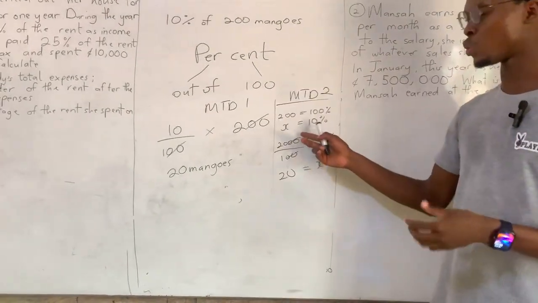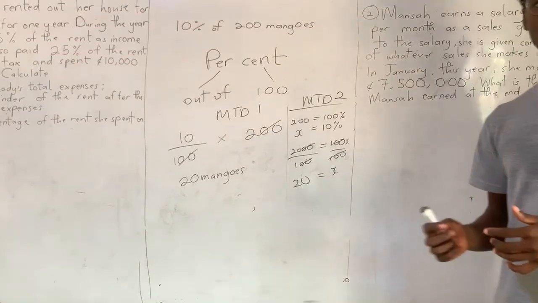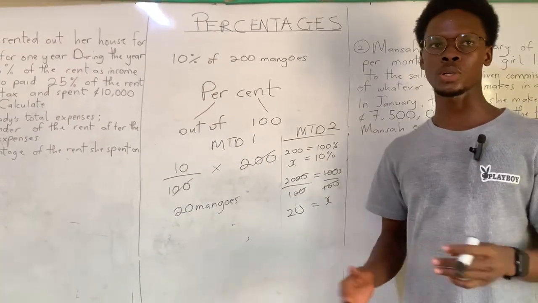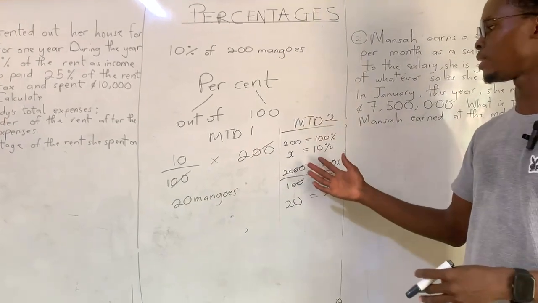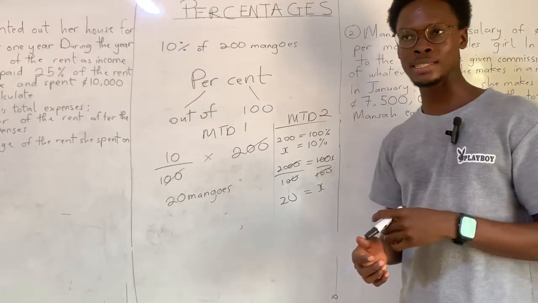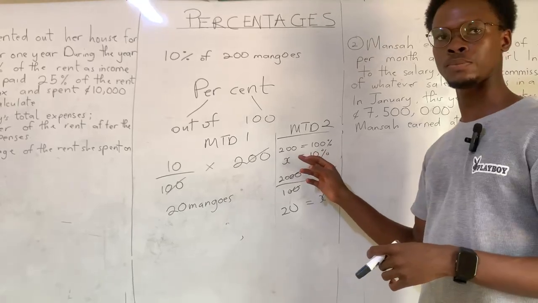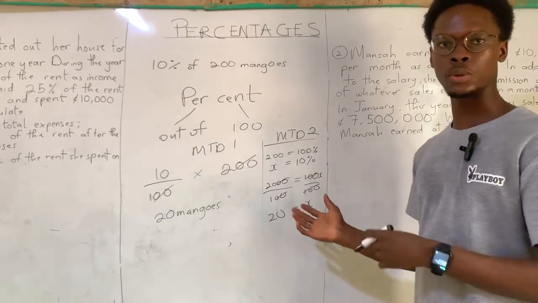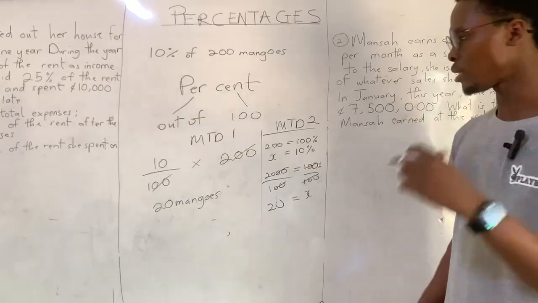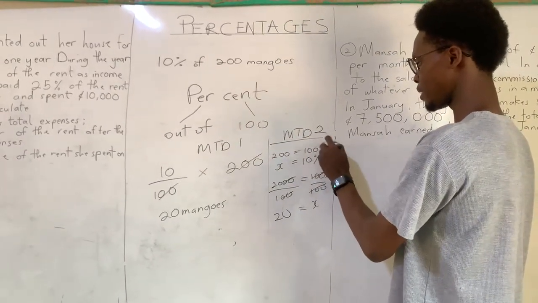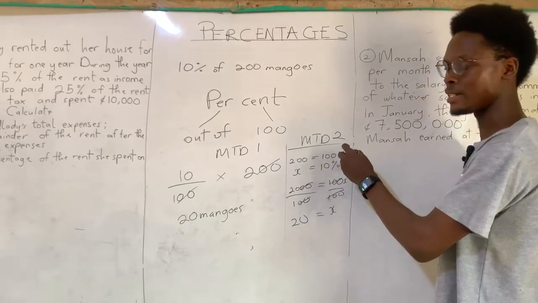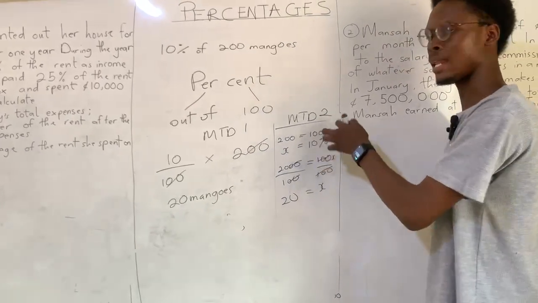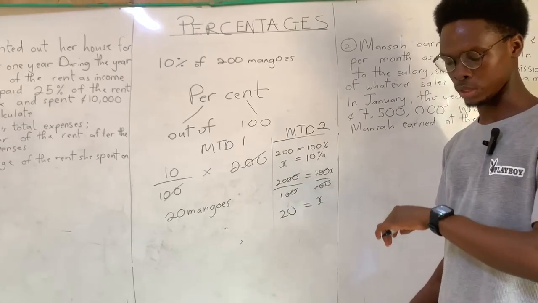So I like to go with this method because it makes things a bit easier for me to solve. Yes, so if you are solving multiple choice questions and you get questions like this, try and look for the maximum quantity they are talking about and equate it to 100. Then the unknown quantity, you just use a variable and represent it in that same way. And one thing you should note: since there was percent here, this right side was for percent. When I got down here, I didn't put the 10% over here. So they all have to be in line, else you are going to make a mistake in solving.